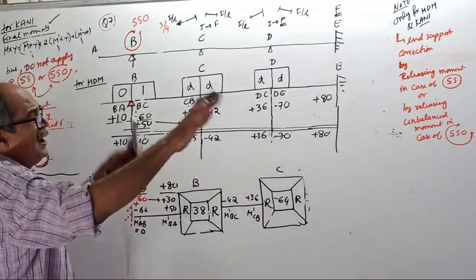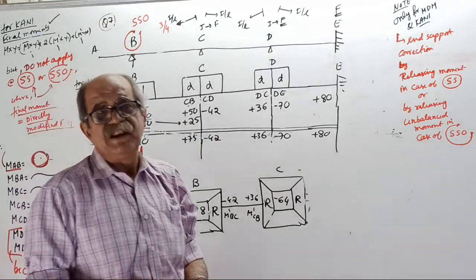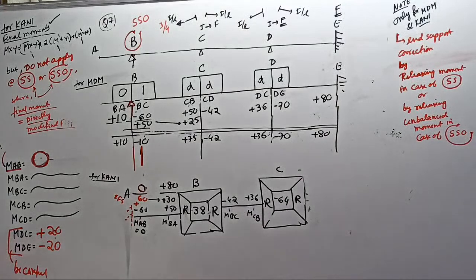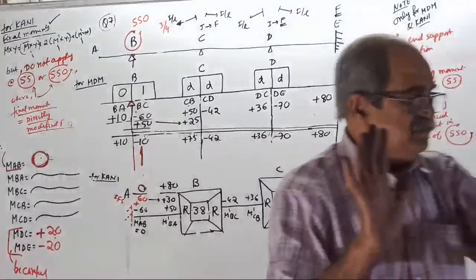Now complete the table and close the question. Clear? Complete the table, close the question by the moment distribution method. This is all solved in the class. Clear? Okay. Come to Kani's method.